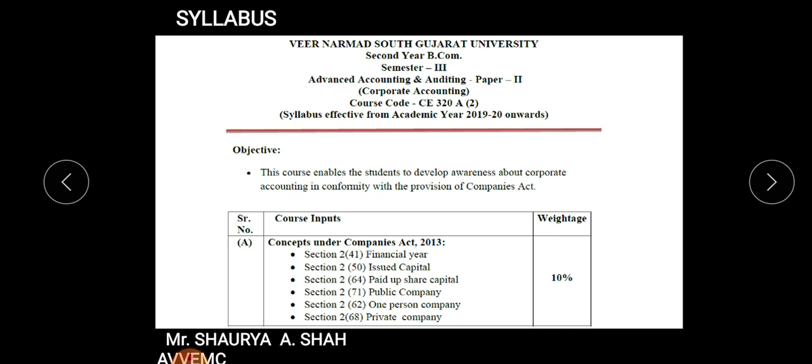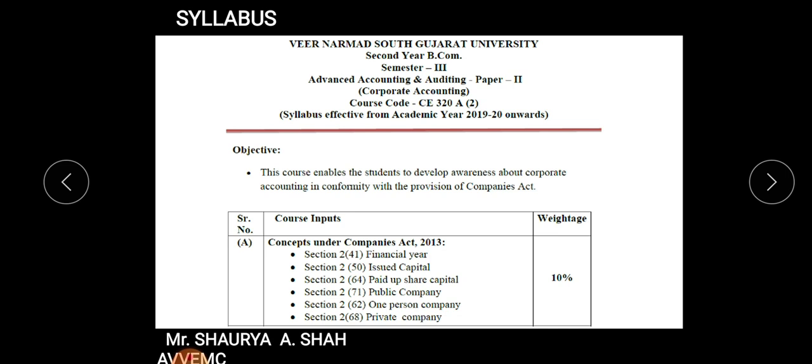Issued capital, paid up capital. So you all must be clear till now. You are studying since school. What do you mean by share capital? What are the types of share capital? It can be issued capital, authorized capital, subscribed capital, or paid up capital. So all those types you need to study. You need to study about their characteristics also, and you need to very specifically remember the sections. If I ask in which section financial year is defined, then it is section 2, subsection 41.